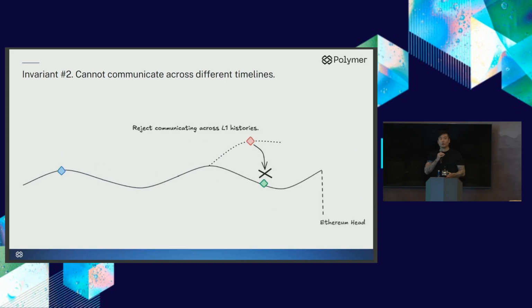The second rule is that we cannot communicate across different timelines. This is as if you're in one universe, you cannot communicate with someone in another universe unless you travel between universes. In the rollup context, it would be if the rollup is building off of the one L1 history versus the other L1 history. Communicating across these two results in a safety violation because either one or the other will eventually end up reorging, and only one Ethereum history can be finalized.